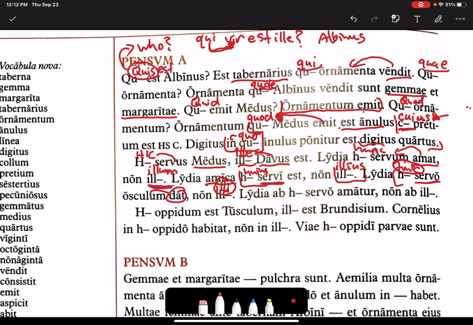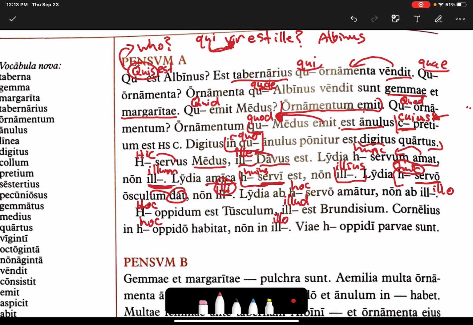Lydia ab hoc servo amatur non ab illo. Hoc opidum est tusculum, illud est brundisium. Cornelius in hoc opido habitat, non in illo.